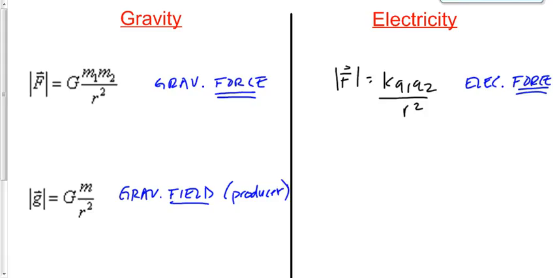If you don't have information about what caused it, if you only have information about what experiences the field, then that's not a good equation to use. If you know what caused it, let's say the Earth causes the field that influences the board marker, well, if we know the mass of the Earth and the distance from the center of the Earth that the board marker is away, then we can use this equation.